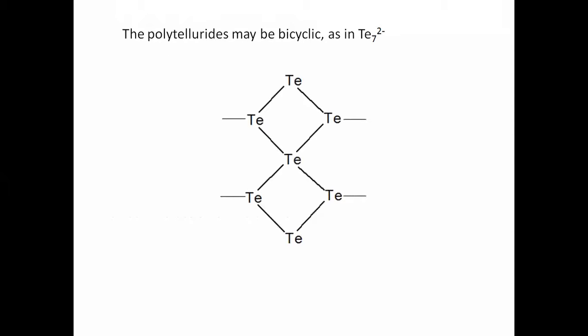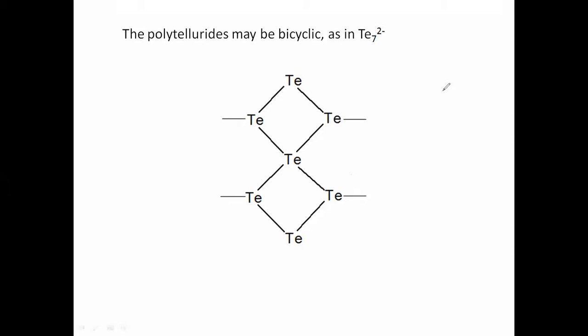One of the structures is explained here, how polytellurides can be shown. Again, it looks like a spiro type structure. There are 7 tellurium elements arranged in the cyclic form. There is a central tellurium also, which carries the 2 negative charge. These 2 negative charges are because of the donation of electrons from the s block metals or d block metals, and therefore this carries the 2 minus charge. How to draw this?